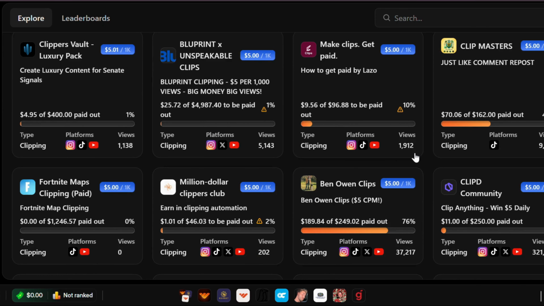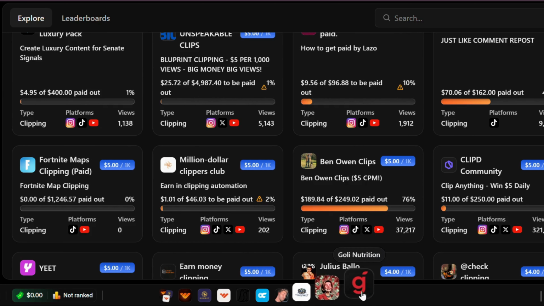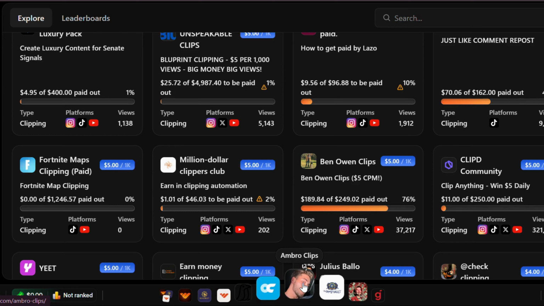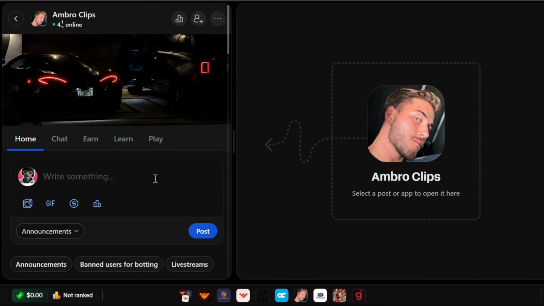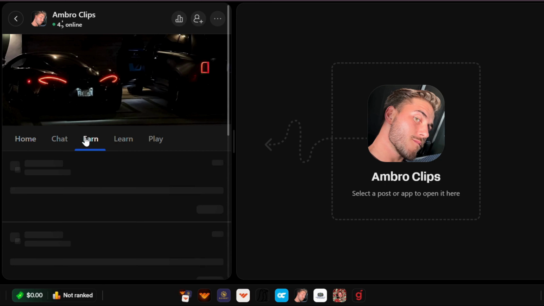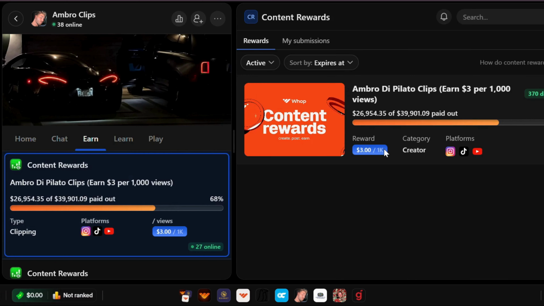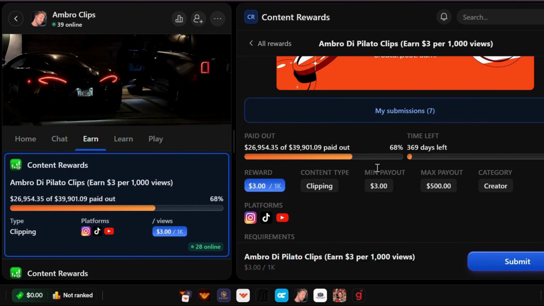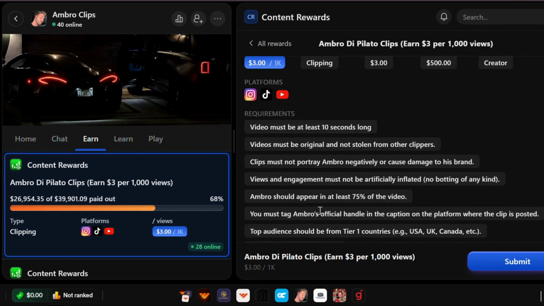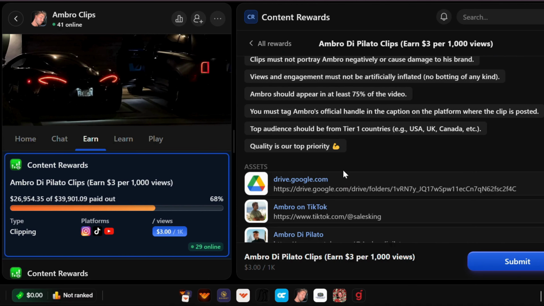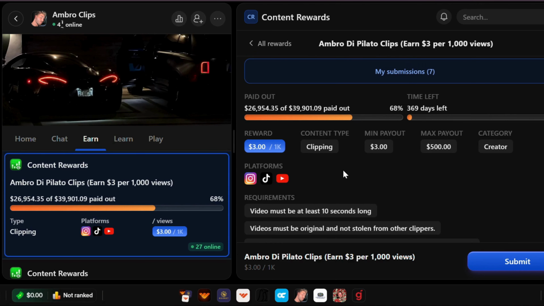For example, I joined the Ambro clipping campaign. You want to go into the campaign. It pays around $3 per 1,000 views, but still, you can make money easily. Go to the Content Rewards section inside the campaign. You'll see it says, Ambro Clipping Campaign. Submit your post for review within 1 hour of publishing to start getting paid. It shows how much has been paid out and how much is left to pay out, along with the time remaining. This campaign requires clipping. The maximum payout per submission is $350, and it's in the music category.